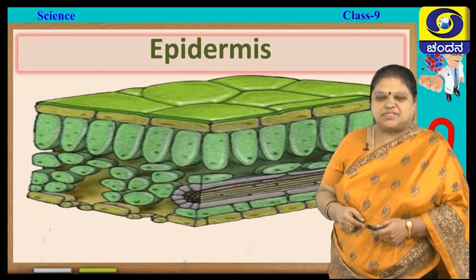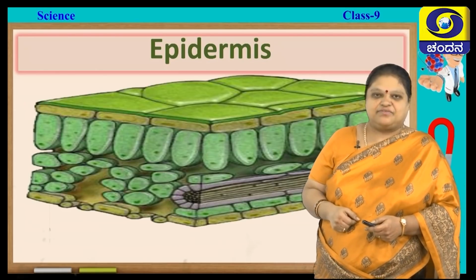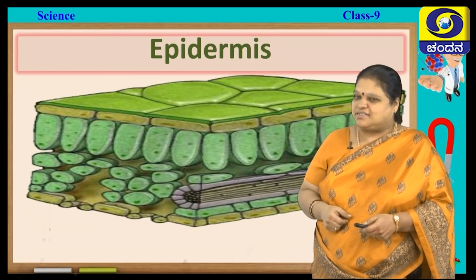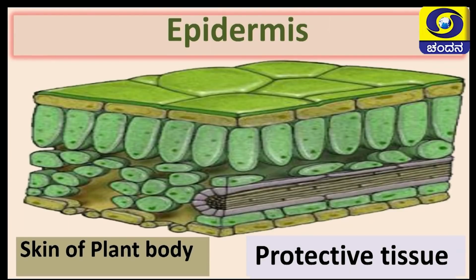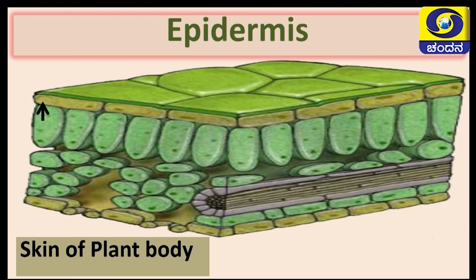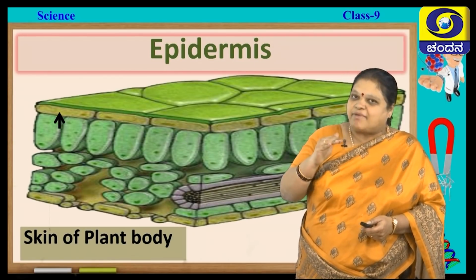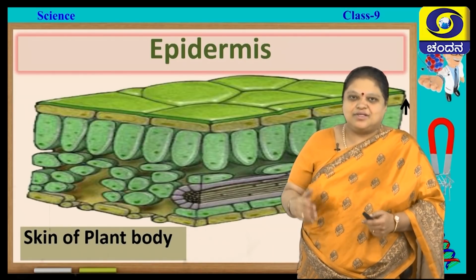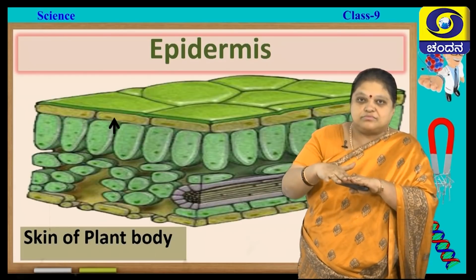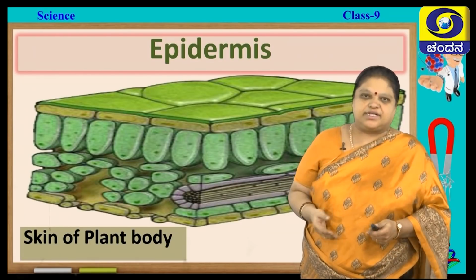So, where is the epidermis? Here I have taken a section of a leaf where all parts are there. So, where is this epidermis? It is the protective tissue or the outermost part of the body. It is just like the skin of the plant body. So, where is it present? See, that is the epidermal tissue. So, it is the outermost covering of the plant body. It mainly protects the plant body. Epi means above, dermis means layer. So, it is a layer present above, okay, and also below it is present.